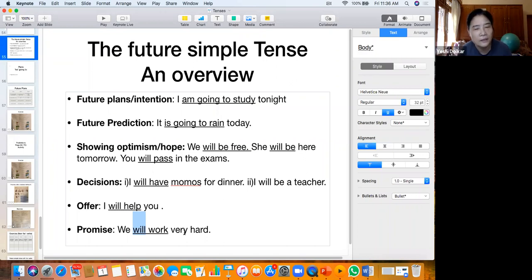It's a promise. Okay. So you see, in the future tense, you express it grammatically in two ways. If it's a plan or a prediction, you use the present continuous tense. And if it is a hope that you're expressing, or a decision that you're making, or an offer, or a promise, then you use will. So this is how you have different ways of expressing the future tense in the English language. Okay?